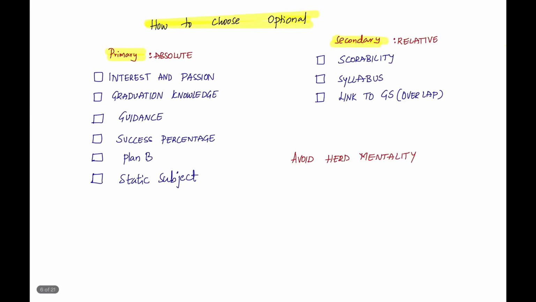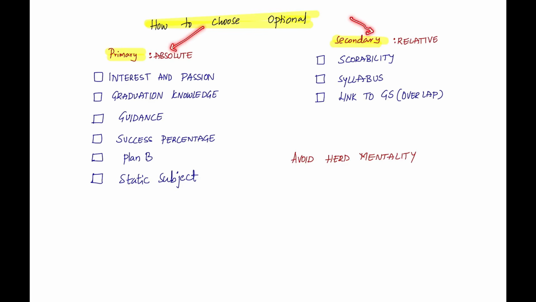Now let's get into it. Let's say you're a beginner, you're struggling to choose an optional. You need a checklist. This checklist is made with my 6 years of experience, plus I spoke to a lot of students from different optional backgrounds, and I also searched through a lot of YouTube videos and Google Forms, and went to blogs of most of the coaching institutes where they help students choose their optional. There are a lot of strategies. The best thing I could come across is this: how to choose an optional. There are two criteria. One is primary criteria, the other is secondary or relative criteria.